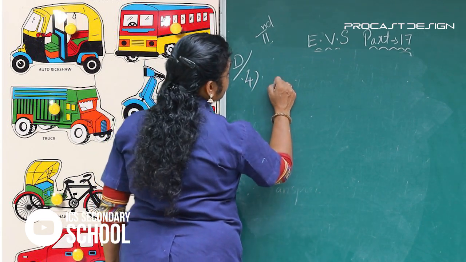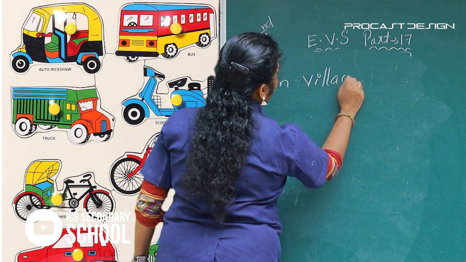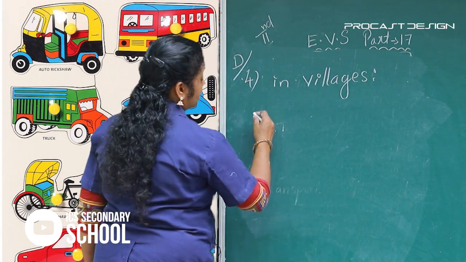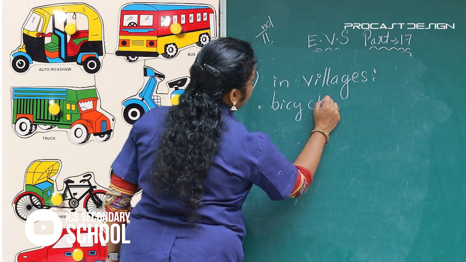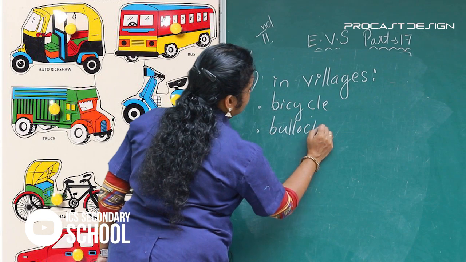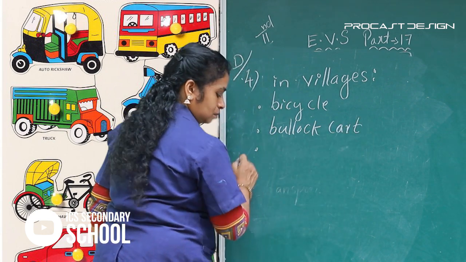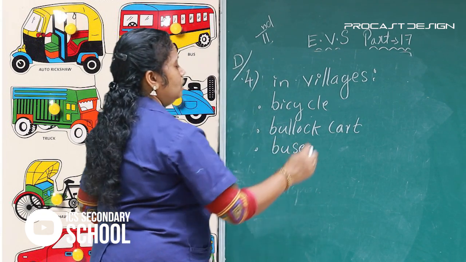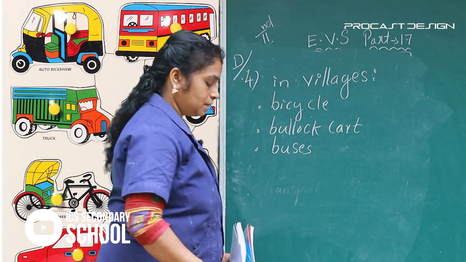In villages, bicycle, bullock cart and buses.